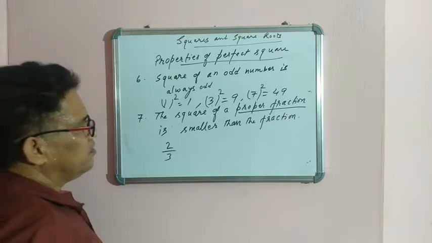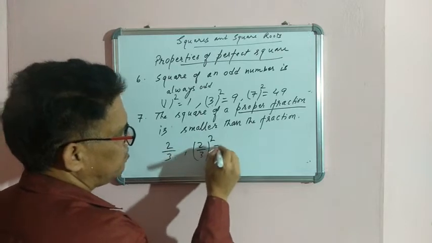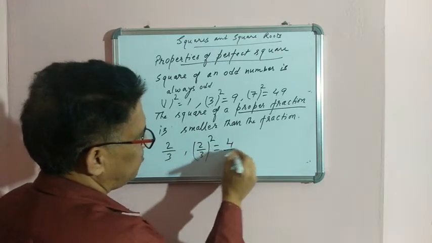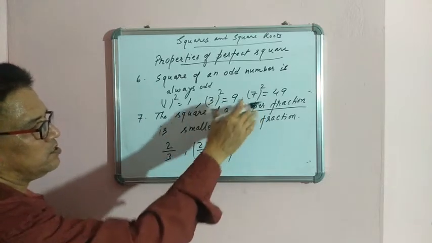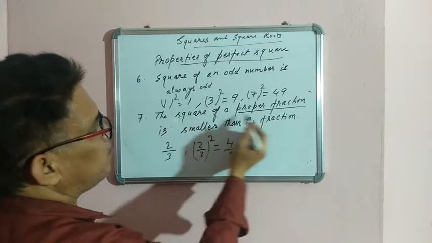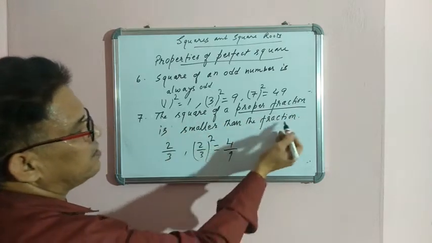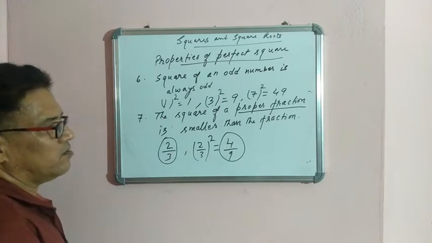Now I am doing the square of 2 by 3. The square of 2 by 3 gives you 4 upon 9. Now we have to check it. According to this property, 4 by 9 is smaller than 2 by 3. This is the square and this is the fraction, the proper fraction. The square of a proper fraction is smaller than the fraction.